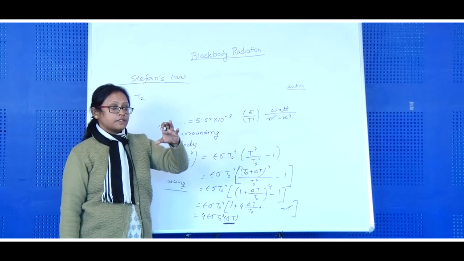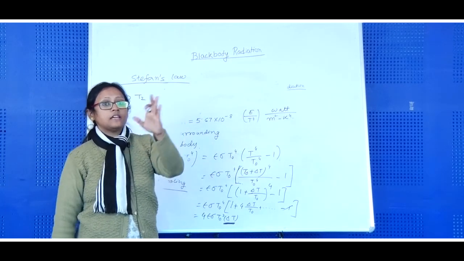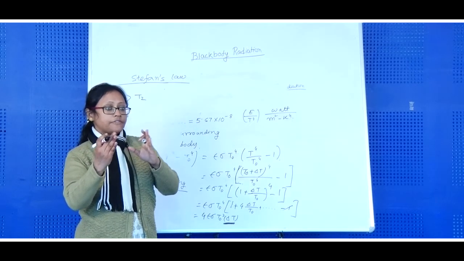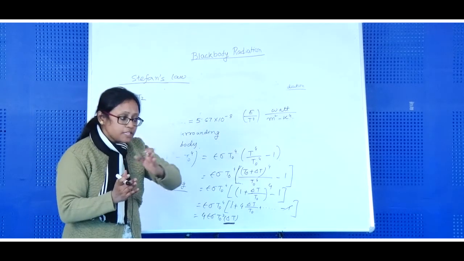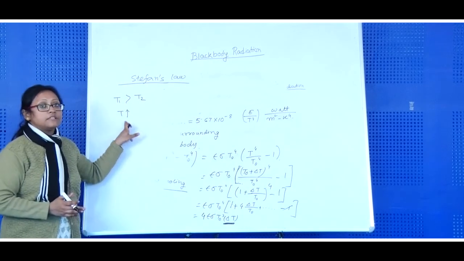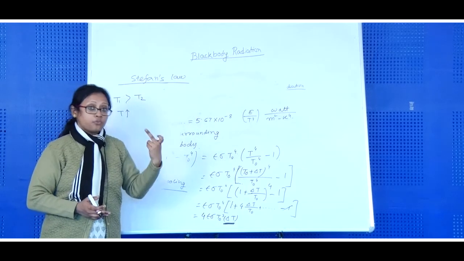Initially you may not see anything because it is in the infrared region. Then after a certain temperature, you will see its reddish color. As you go on increasing the temperature, you will see the piece of iron become blue. After that it is white.